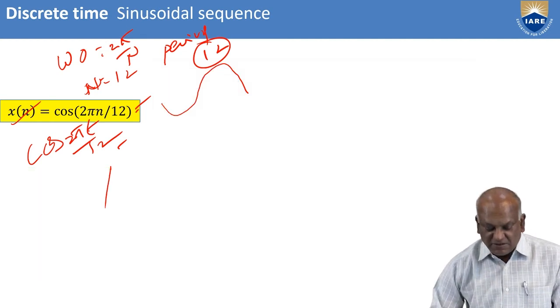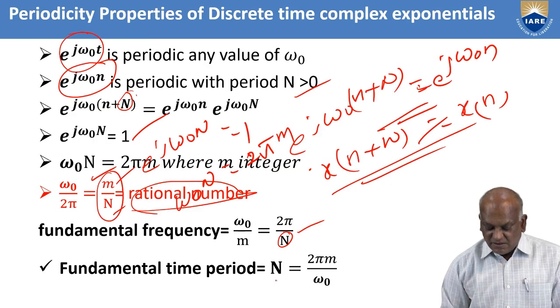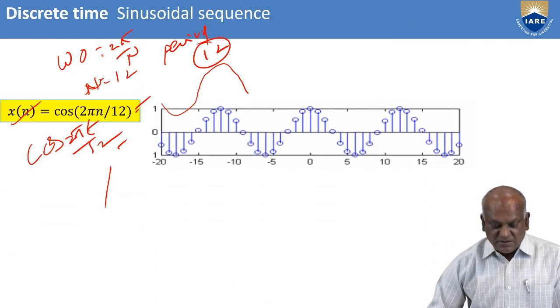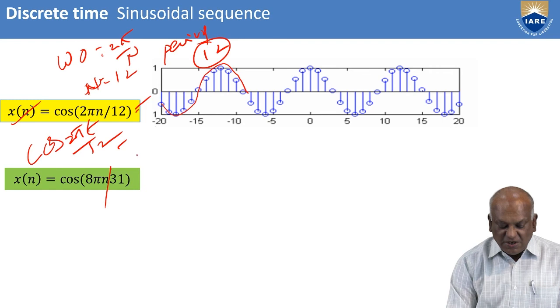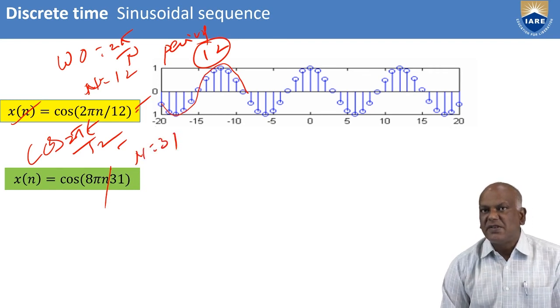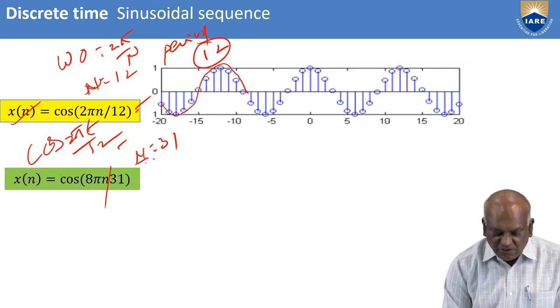Just see the previous slide, n value equals 2 pi m by omega naught. For the second case, it is n equal to 31 for the discrete time periodic sequence.